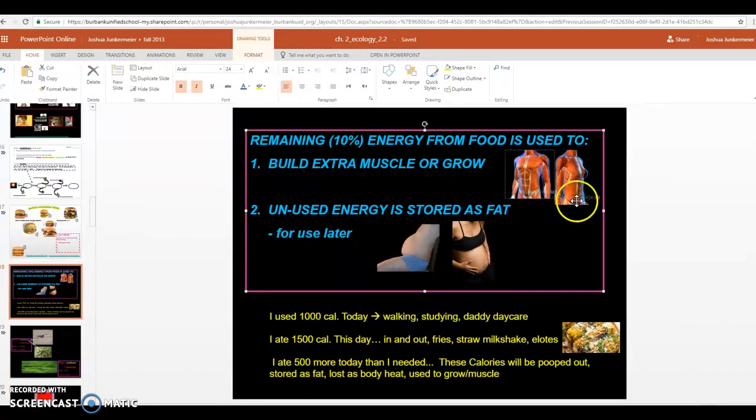So as my muscles are doing work, as I continue my day and do more exercises later, maybe my muscles will use them or lose it as body heat. And then it also could be used to grow even more muscle or repair the muscles I had. So energy is used. That little bit, that 10% energy we get through the food chain, we use for a lot of things.